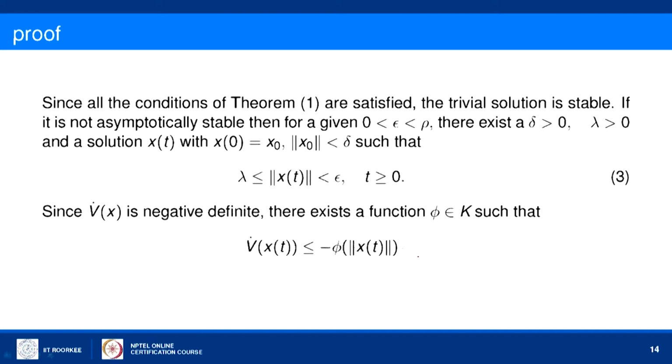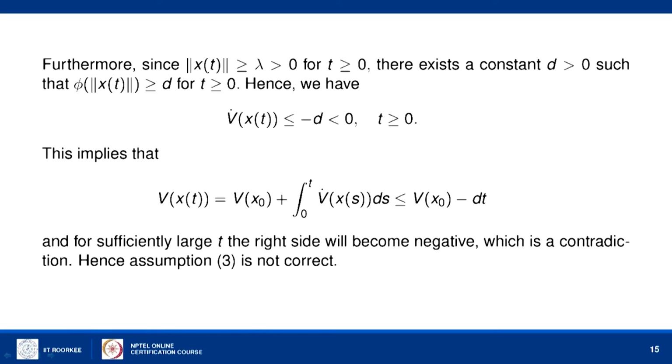So, this we have seen. Furthermore, norm of x(t) is greater than or equal to k, greater than 0 for t greater than 0. There exists a constant d such that phi of norm of x(t) is greater than or equal to d. This is because of the property of the function phi.